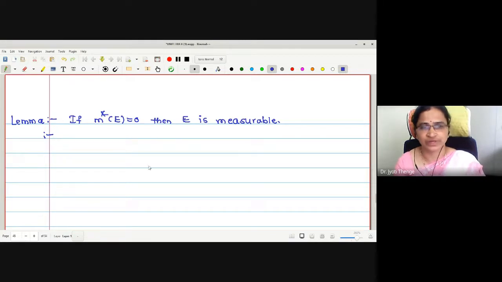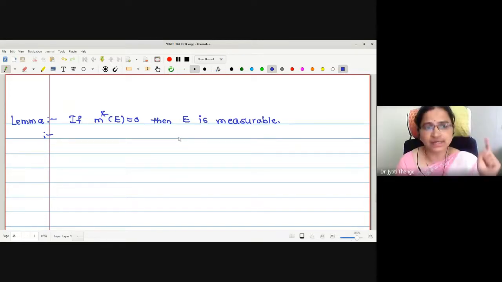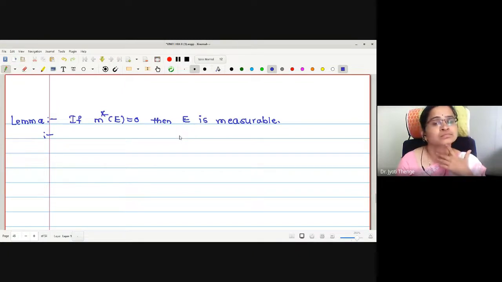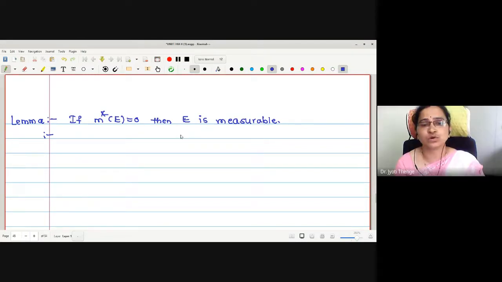No doubt we will prove it. Previously, at the time of discussing outer measure, we have seen examples, no? Singleton set, having outer measure 0. Very good. Then, what for finite set? It is also 0. What for countable set? Yesterday's lecture. It is also 0. Countable set is also 0.